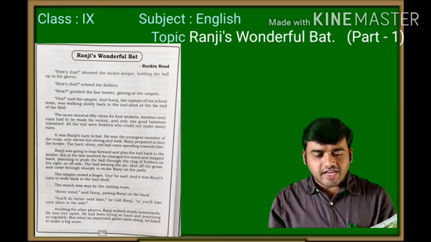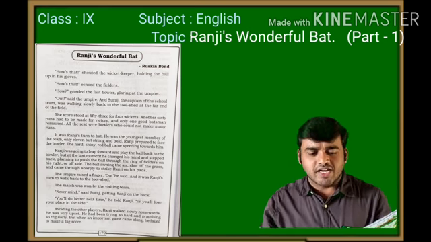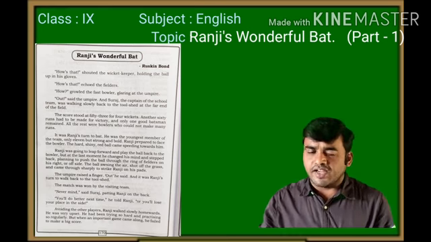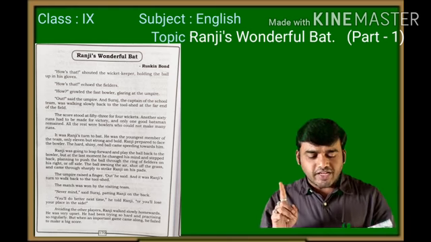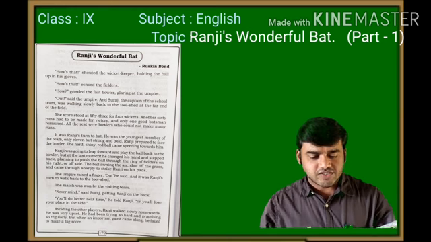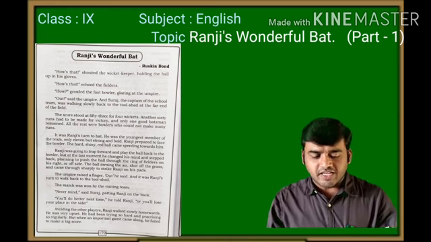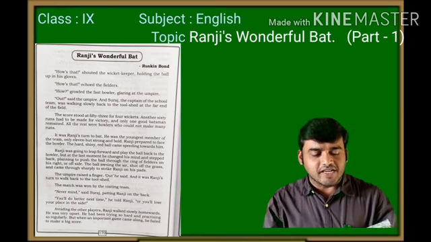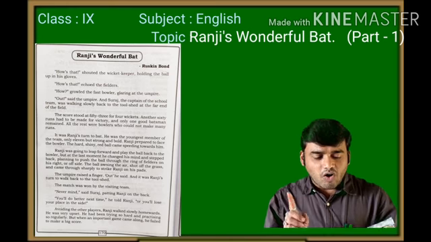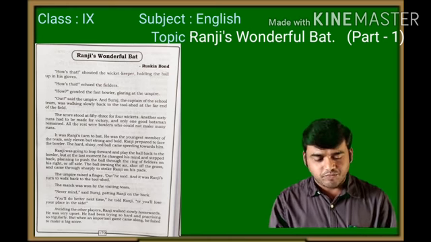And Suraj, the captain of the school team, was walking slowly back to the tool shed at the far end of the field. The score stood at 53 for 4 wickets. Another 60 runs had to be made for the victory, and only one good batsman remained. All the rest were bowlers who could not make many runs.